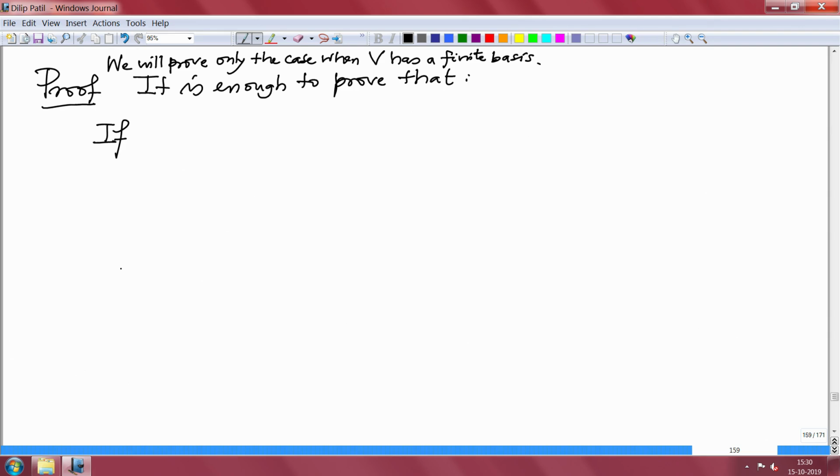So, we will concentrate on the finite basis case, and in linear algebra we proved something called the Steinitz exchange theorem, where you replace one basis element from the other and keep doing it.